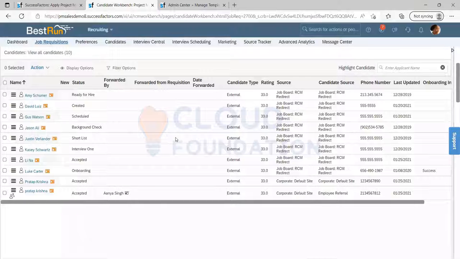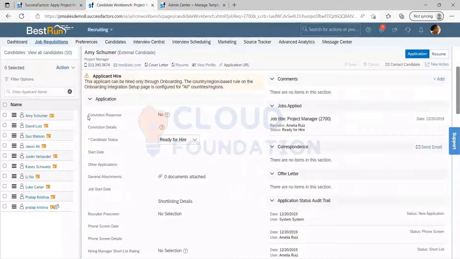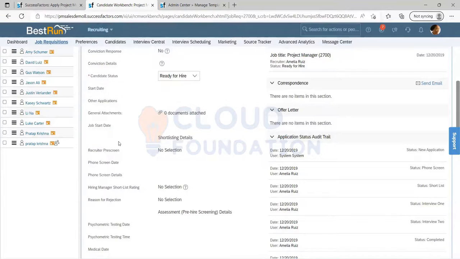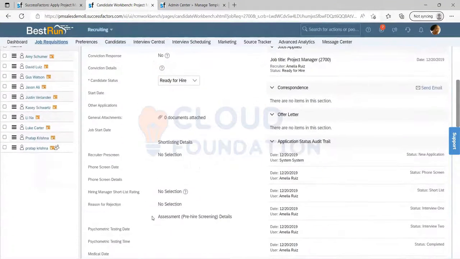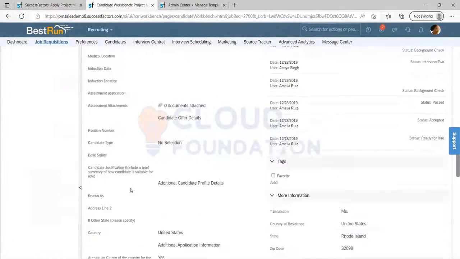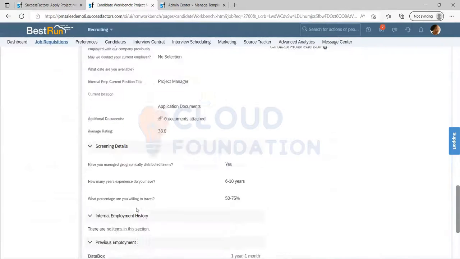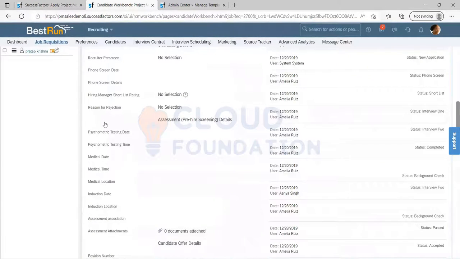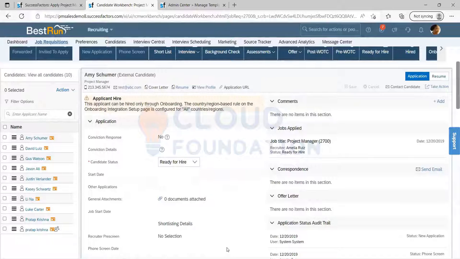These are the details I can see: questionnaire response, general attachments, other applications, candidate status. These are all application fields. You got it? What is an application? How do we see it?